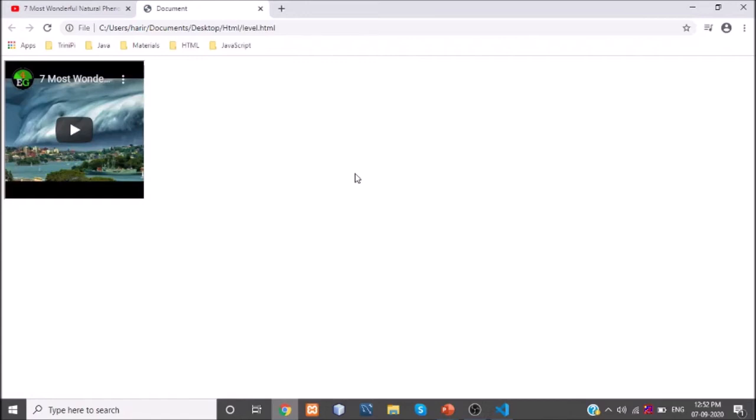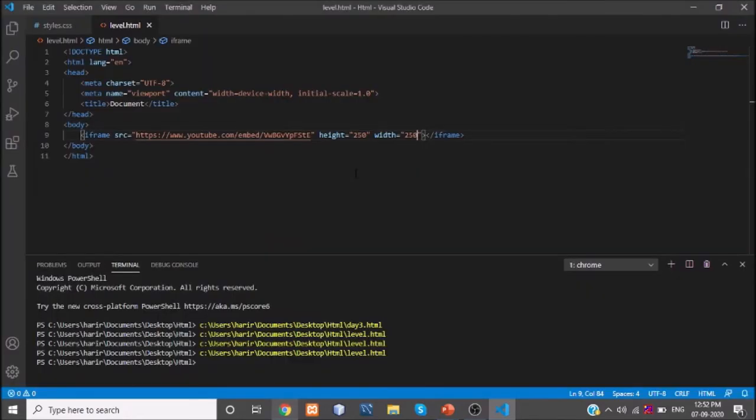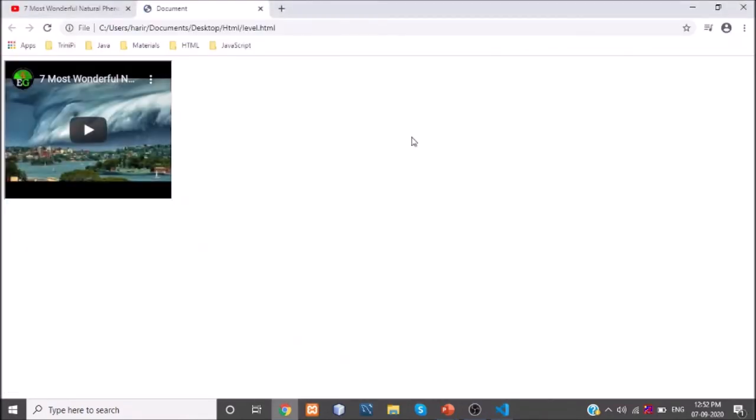See, superb, right? This is all about adding a YouTube video in your website. Similarly, whatever height and width you want, you can specify under the height and width attributes. This is all about this height and width, as you all know.